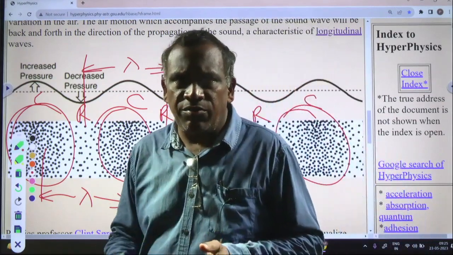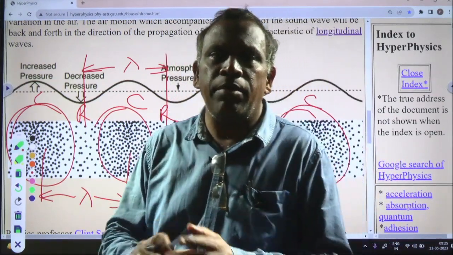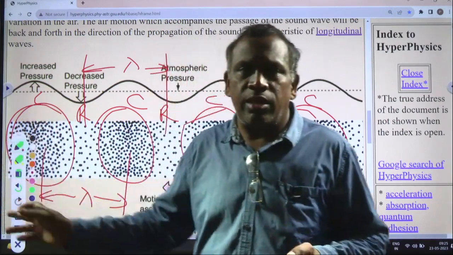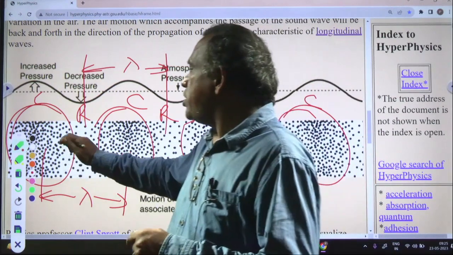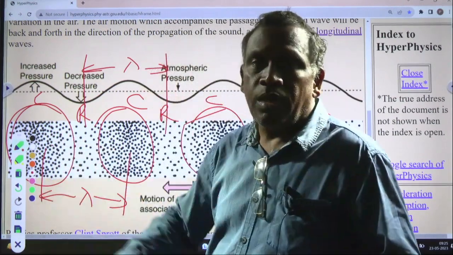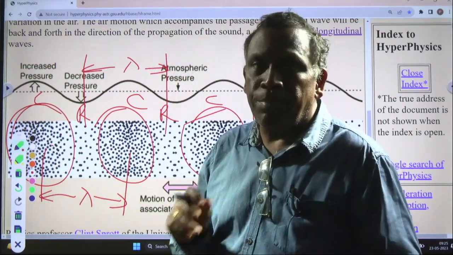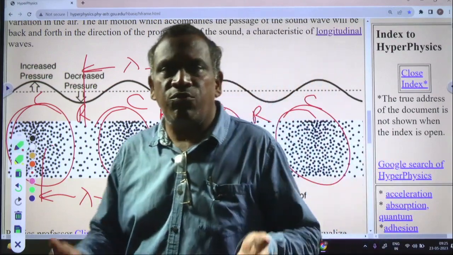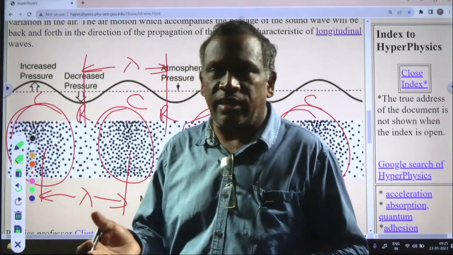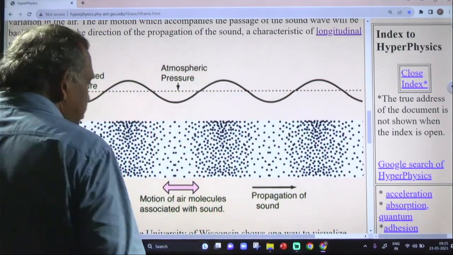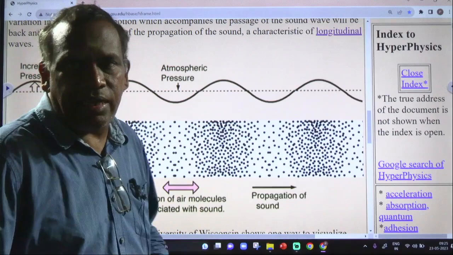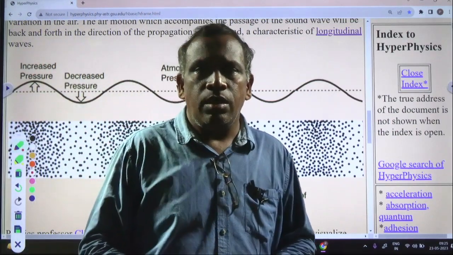And there are definitions like time period, the time taken to complete one compression and one rarefaction. That is one full wave, one compression and one rarefaction. Frequency is the number of waves produced in 1 second. Frequency units are hertz. Hertz is the SI unit.